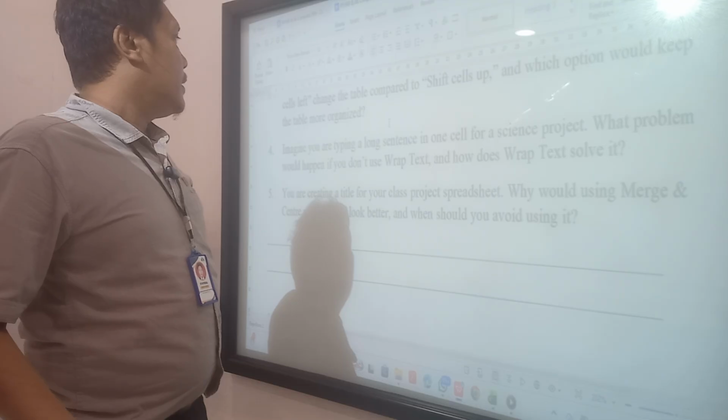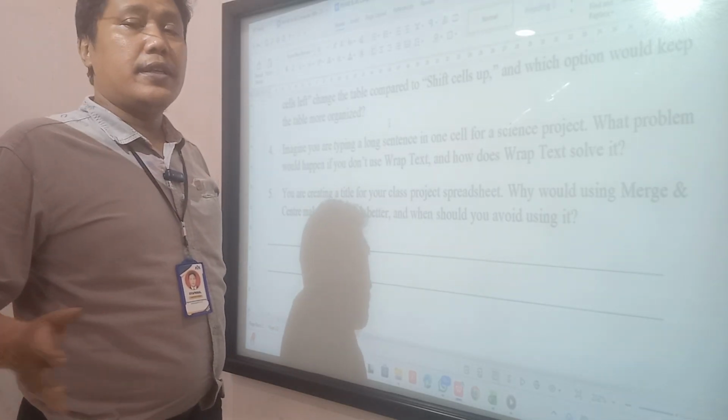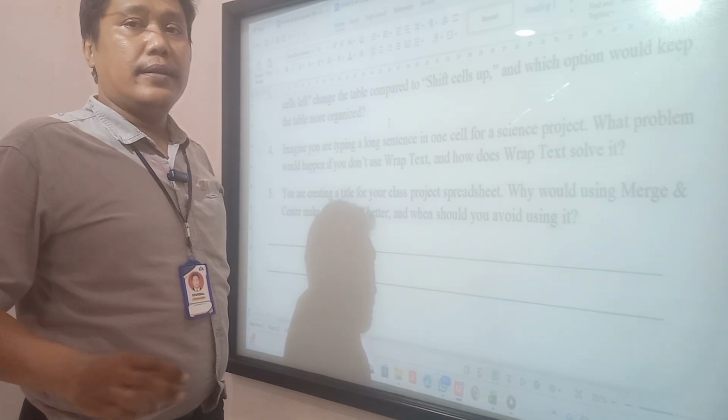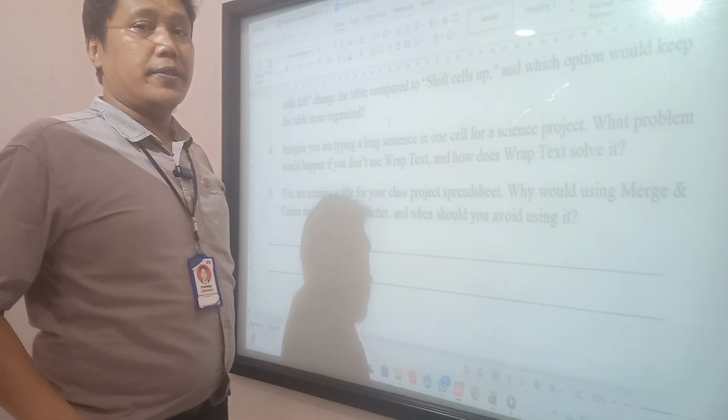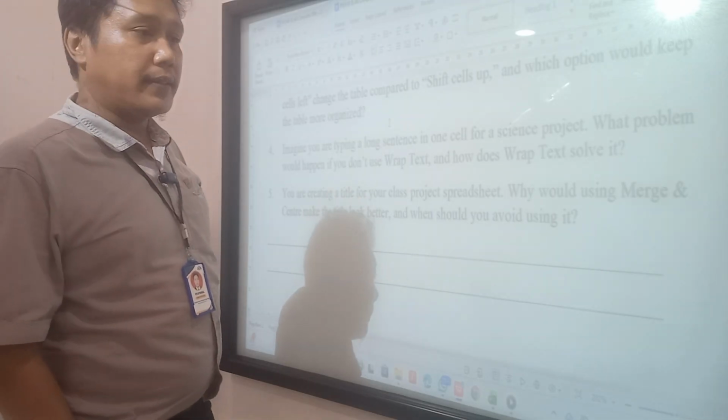If we don't use Wrap Text, the text will not be visible because it will be cut by the cell width. So the text will not show properly, so we must use Wrap Text.